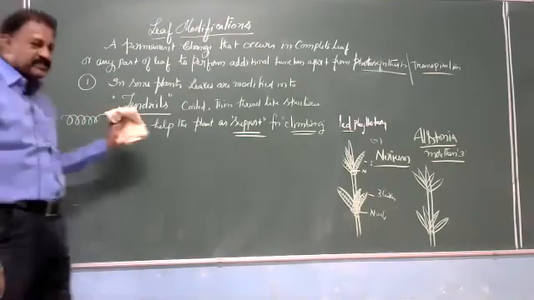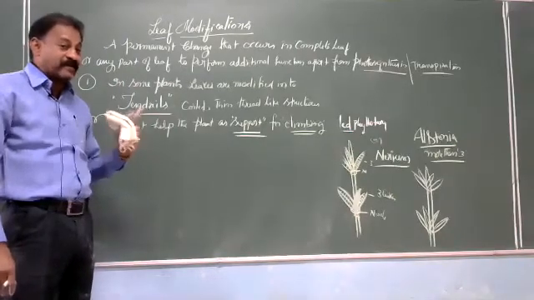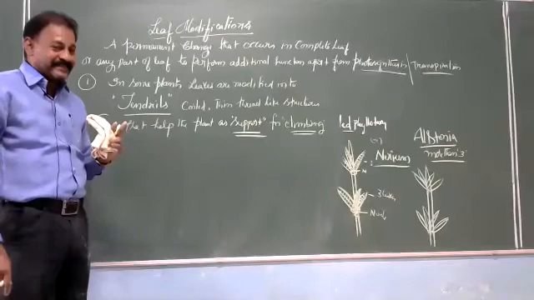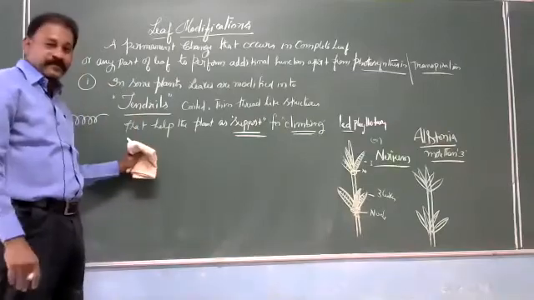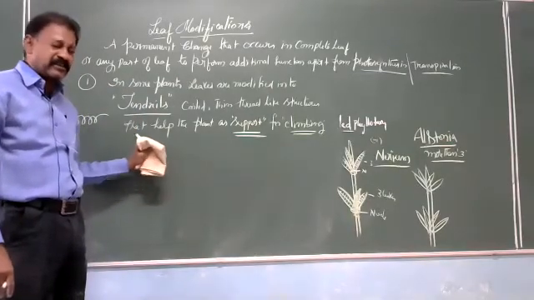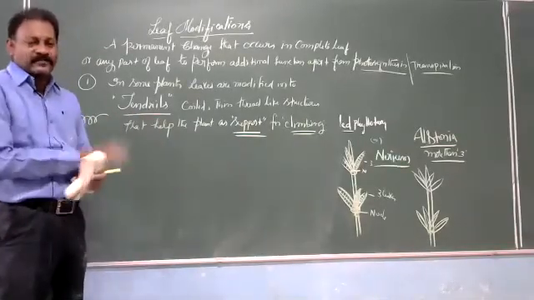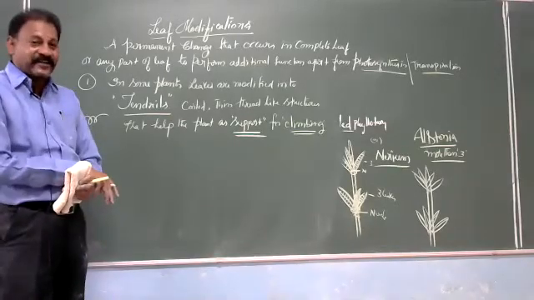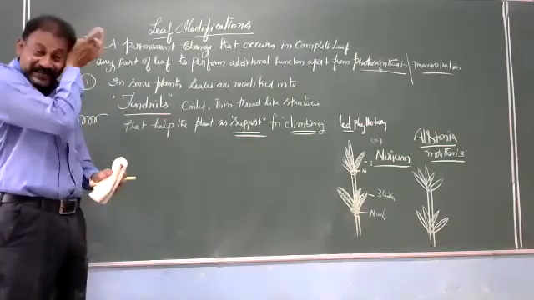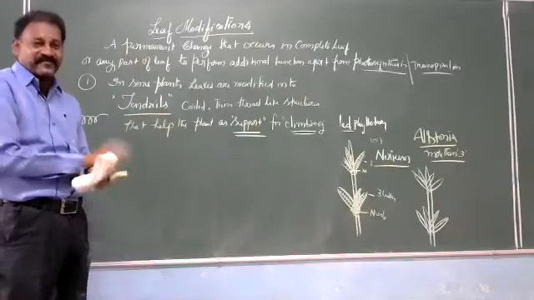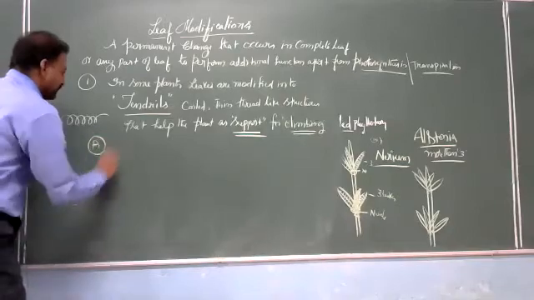My dear students, we have seen these tendrils in the stem: gourds, cucurbits, pumpkin and watermelon and grapevine. In those, stems are modified into tendrils. But here, leaves are, so don't get confused. Definitely they ask in competitive examinations: which of the following has leaves modified into tendril? They will give watermelon, pumpkin, cucurbits, cucumber, all. But those were not leaf modifications, they were stem modifications. Here, leaf modifications in first one,